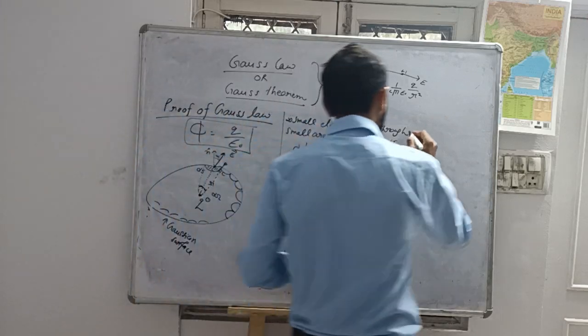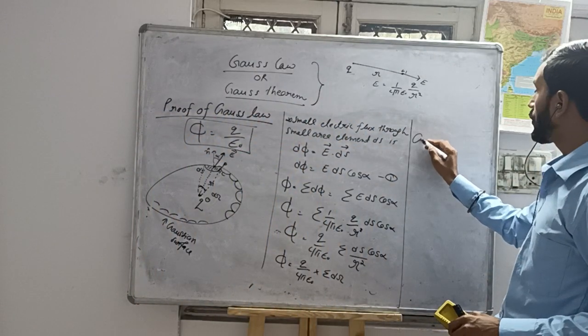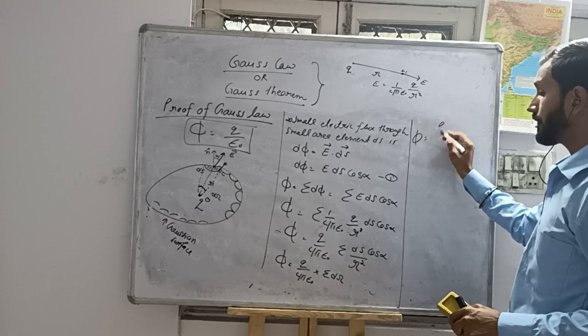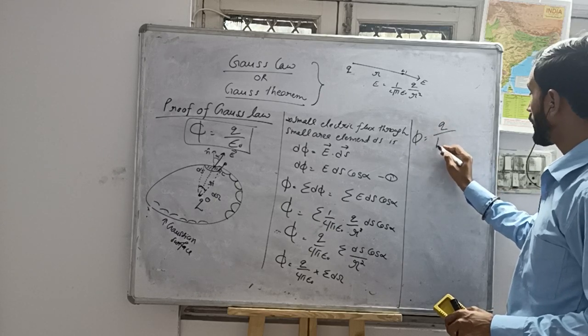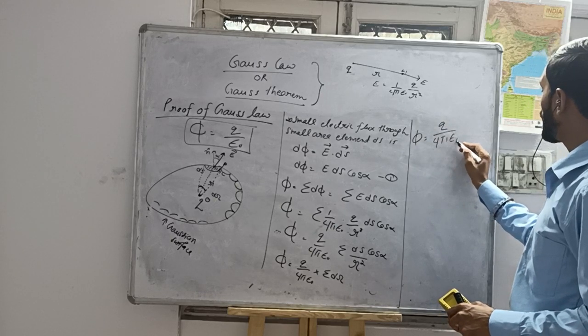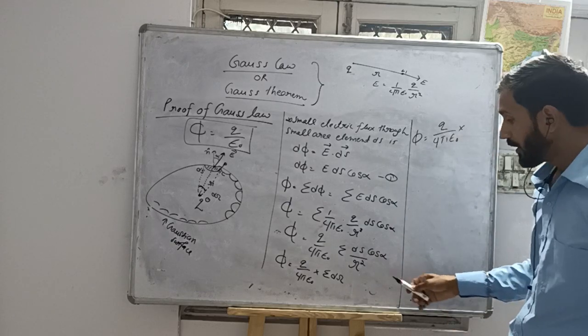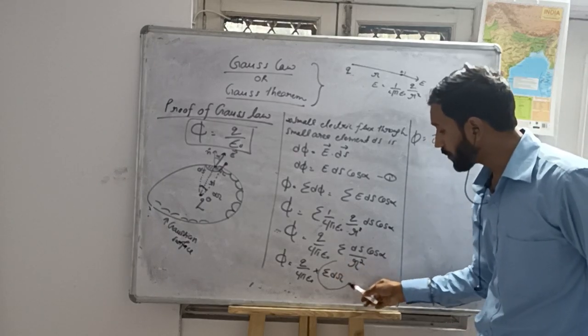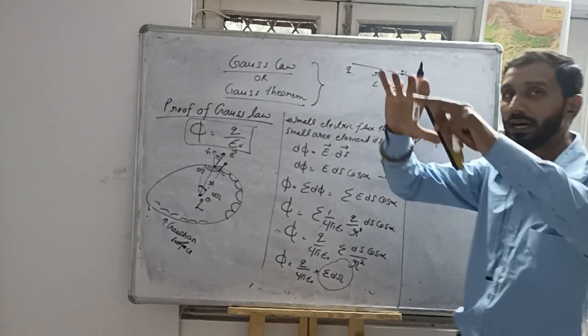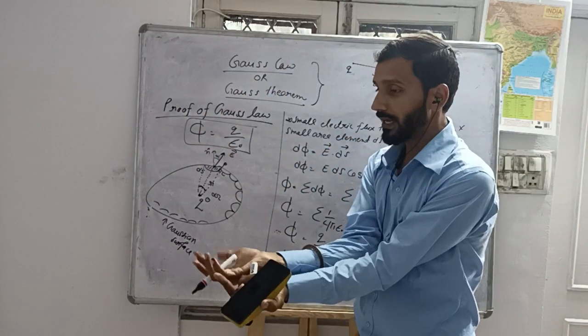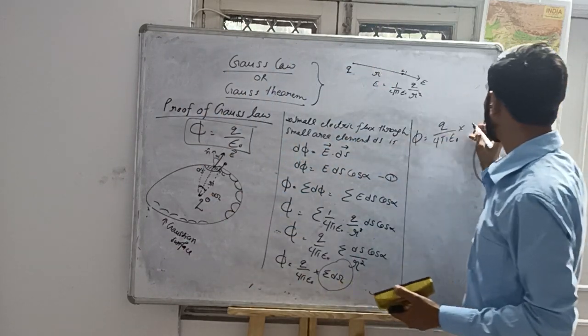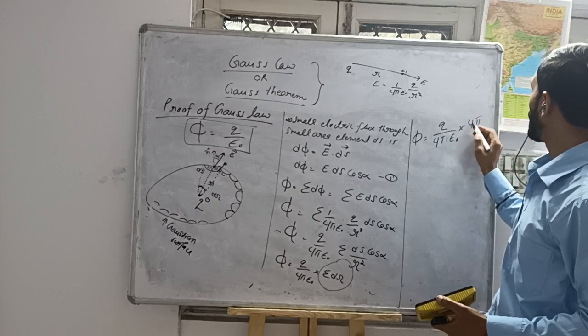Then phi is equal to Q by 4 pi epsilon naught into the total solid angle made by the total surface area at the center. It will be 4 pi.